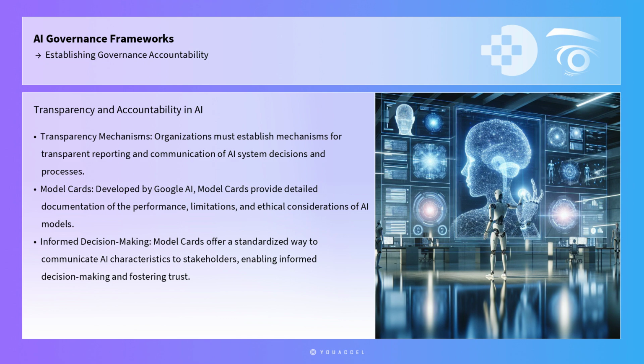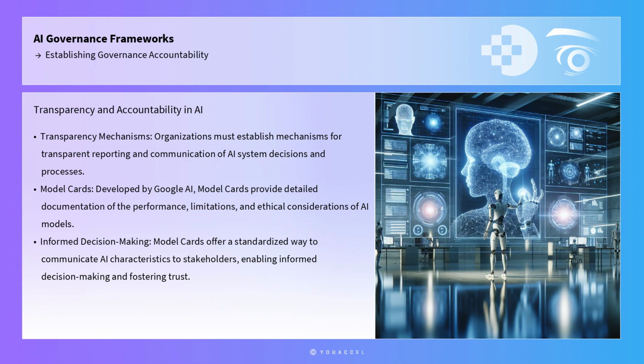Furthermore, transparency is a cornerstone of accountability. Organizations must establish mechanisms for transparent reporting and communication of AI system decisions and processes. One practical approach to achieving transparency is the use of model cards, a tool developed by Google AI to provide detailed documentation of the performance, limitations, and ethical considerations of AI models.